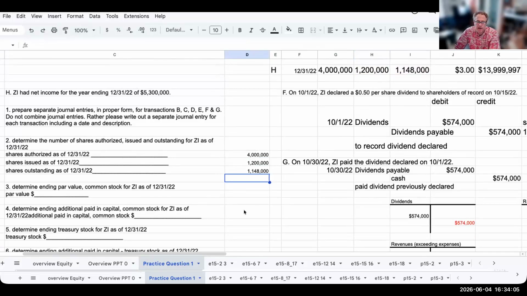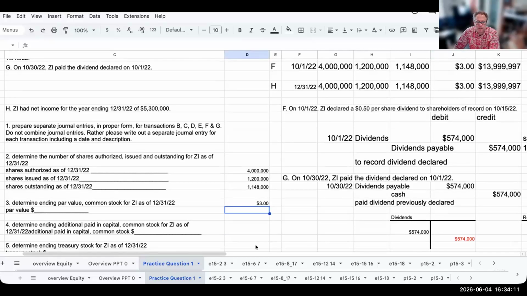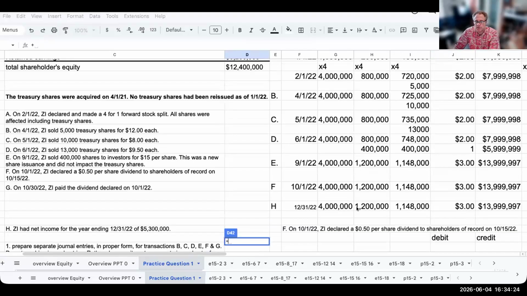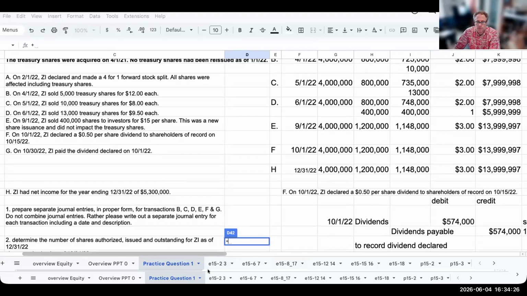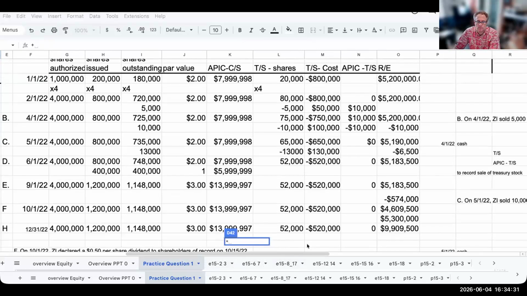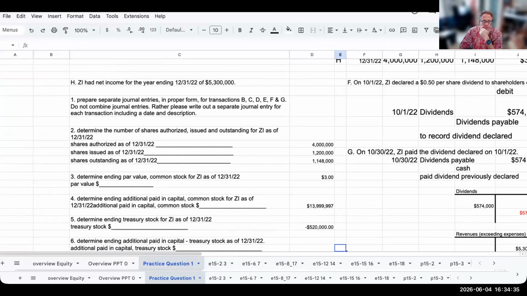My ending par value for my common stock as of 12/31/22 is going to be at $3 per share. My ending additional paid in capital is going to be 13,999,997. My ending treasury stock as of 12/31/22 is going to be over here at 520,000.